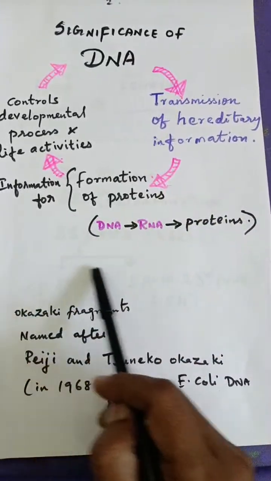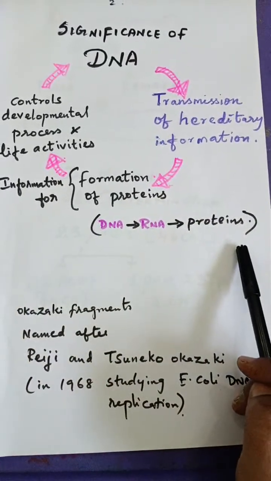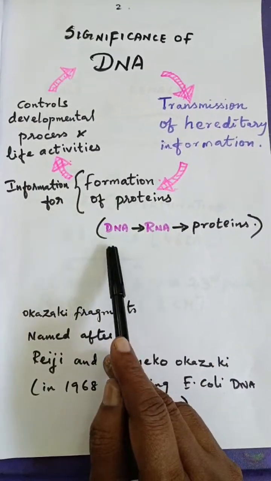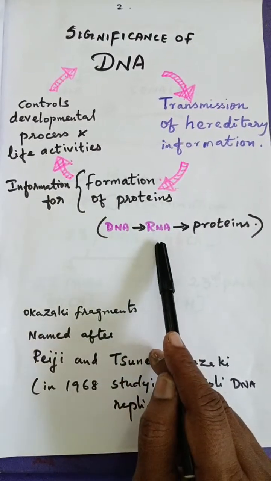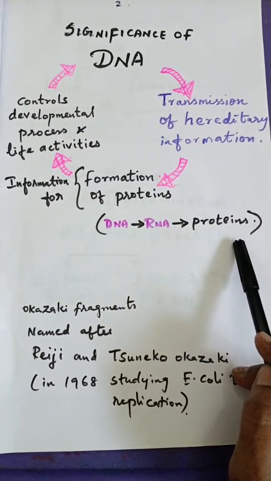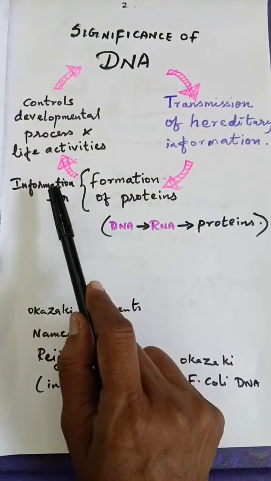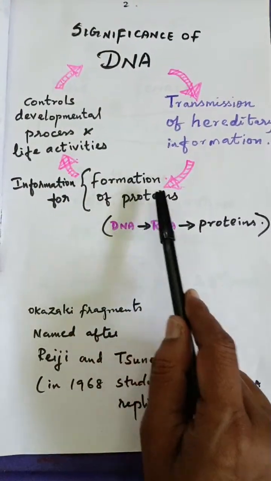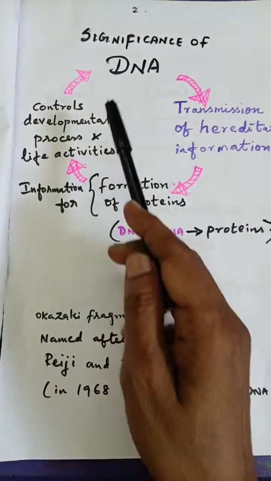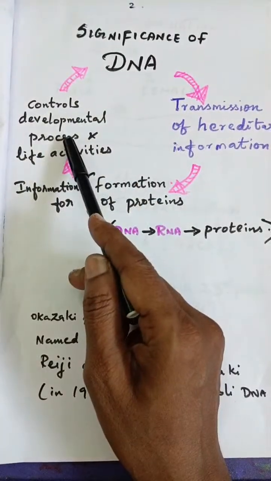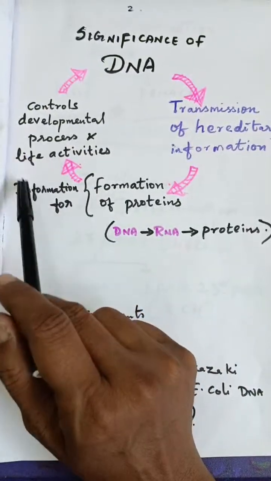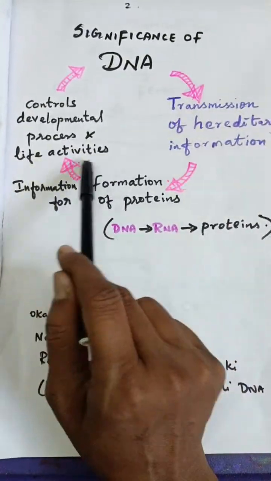So for all the metabolism which takes place in living cells, DNA is the base. DNA will be formed first, and then it will produce the RNA molecule, and then it produces the proteins. Is that clear? So DNA has the information for the formation of proteins in living cells. And not only that, DNA will control all the processes in the living organism, mainly the developmental processes as well as the life processes, life activities.